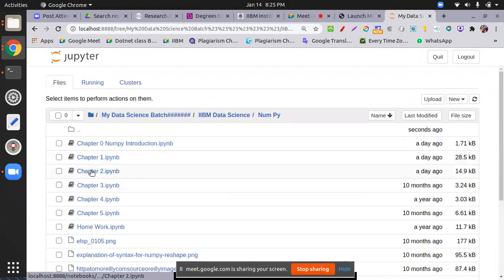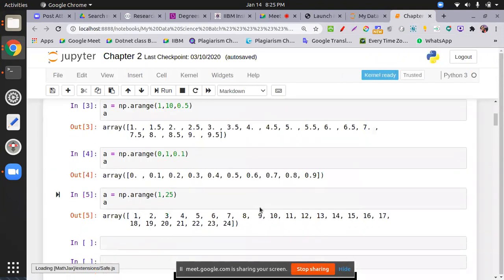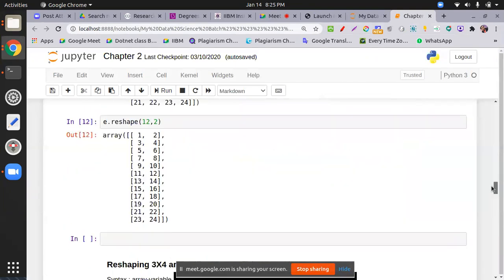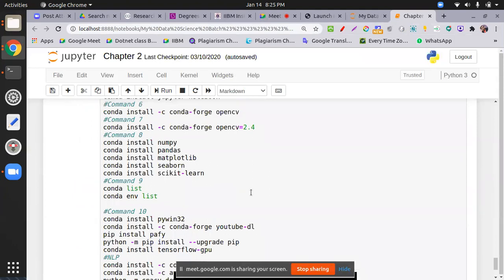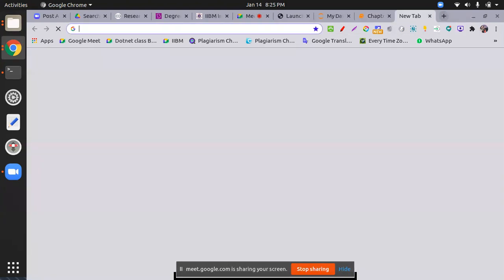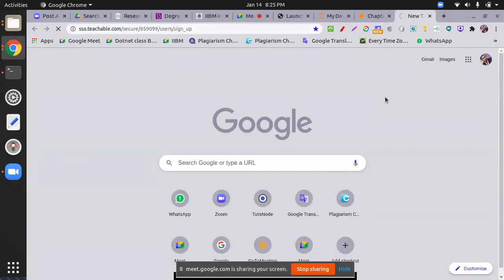NumPy, we cover chapter 2. I put the commands in my last PDF file. You got three PDFs in one thread. If you check the IBM notes link, you get the three PDFs in one link.